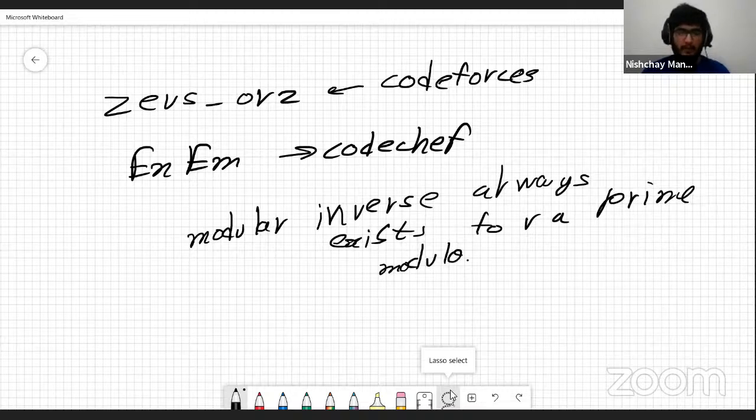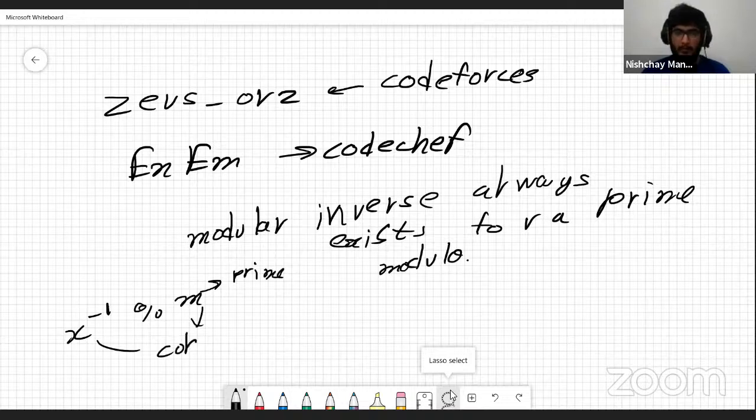Because we have a number x, we want to find x to the power minus 1 modulo some, let's say, m. So if m is actually prime, then we know that x and m are going to be coprime. And the existence of the modular inverse only depends on whether x and m are coprime, right?